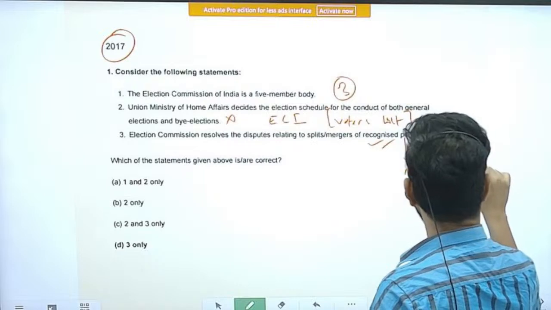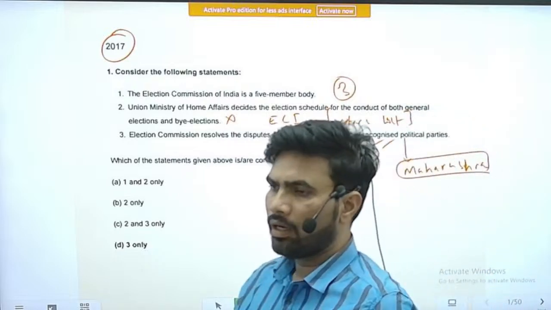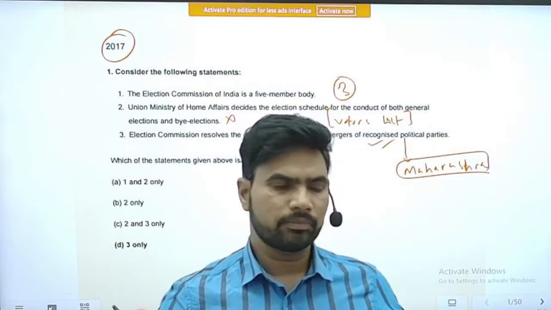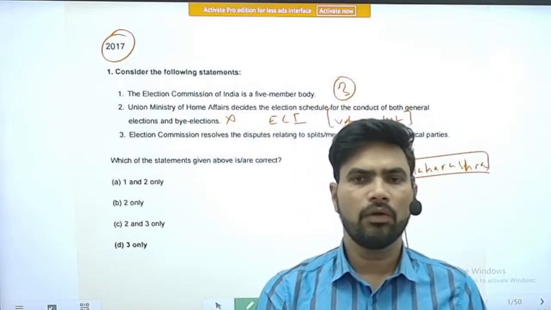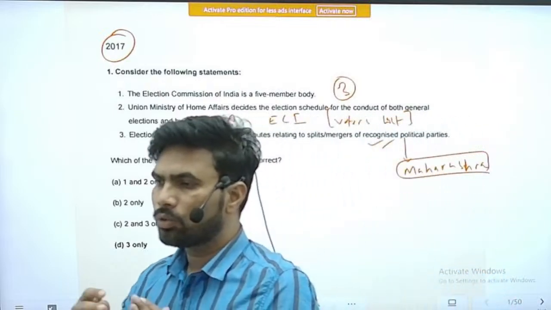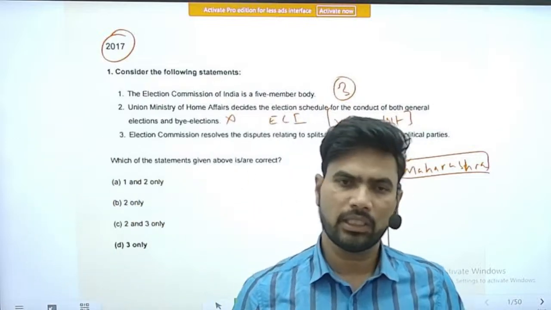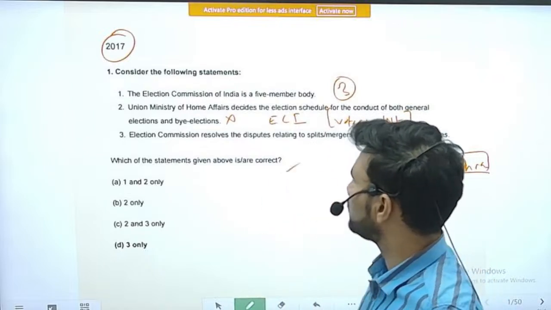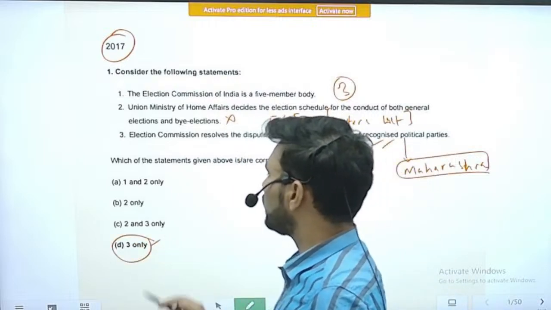If a party is divided, the election symbol, to whom it should go, these kinds of issues will be decided by the Election Commission of India. So which of the statements given above is or are correct? Statement 3 only is correct.